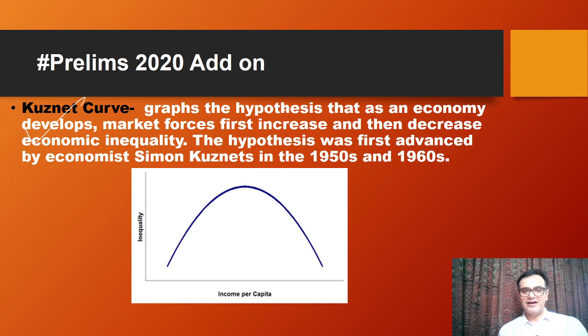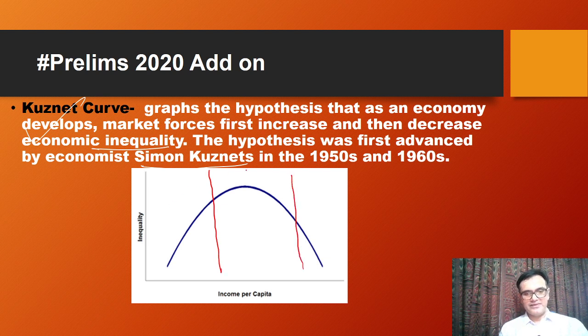Now, another prelims add-on is the Kuznets curve. This is a graph which gives the hypothesis that as an economy develops, market forces first increase and then decrease economic inequality. This hypothesis was first advanced by Simon Kuznets. So essentially, if you talk about it, let's just see. I would need another ink. So we can divide this particular graph this way.